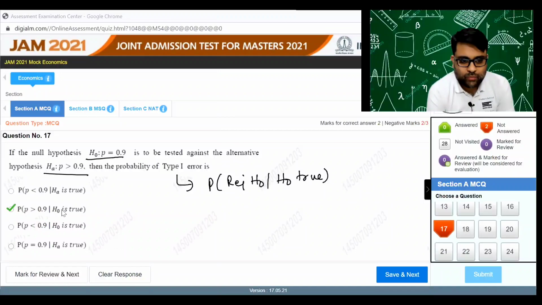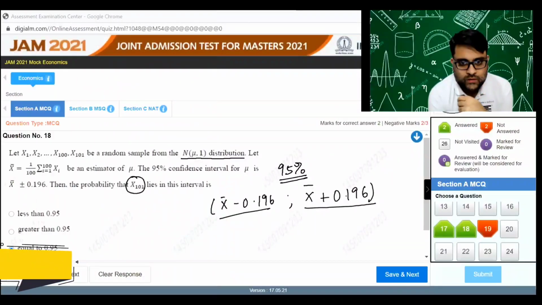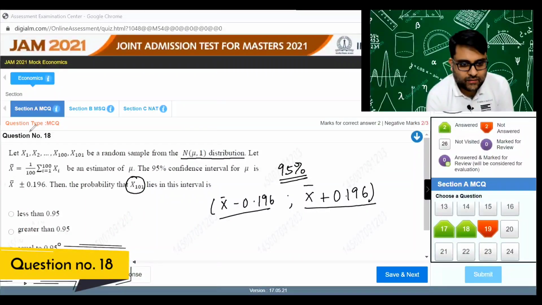P greater than 0.9 when H0 is true. Okay, that is accepting the alternative when H0 is true. So let's mark it and go on to the next. IIT JAM question number 18.